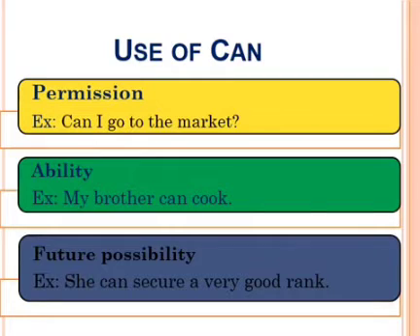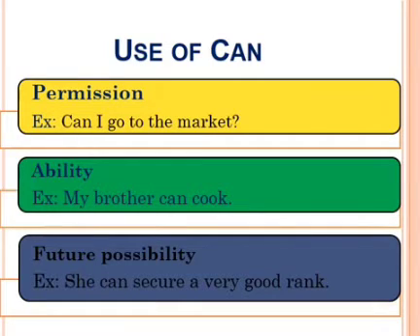Can is also used to show the ability of a person. My brother can cook. So can cook shows the ability of the brother. One more example: he can speak French. So he has the ability to speak French.